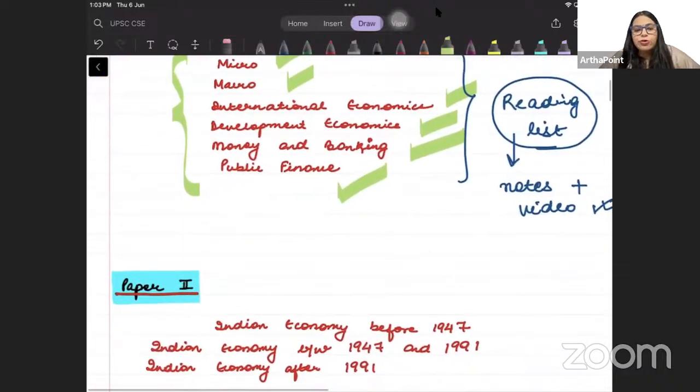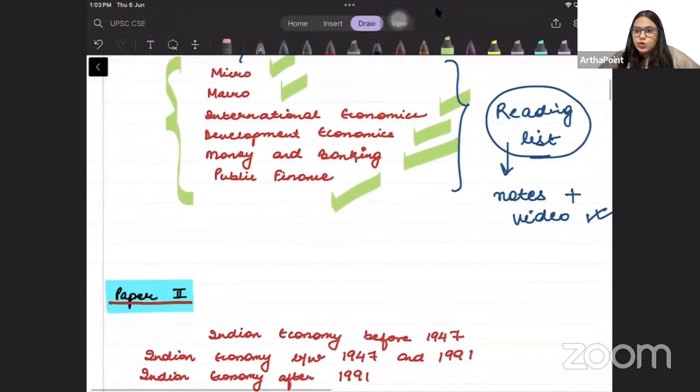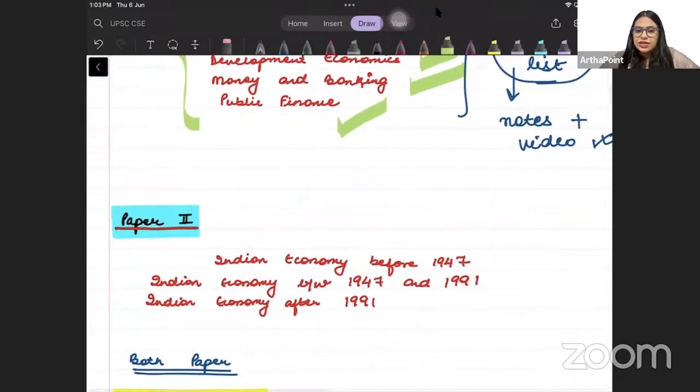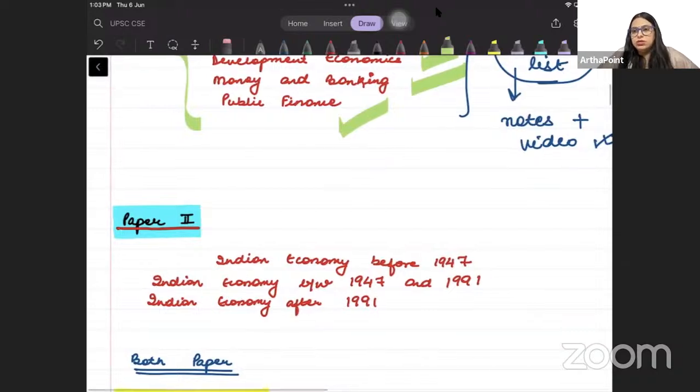And this holds for all the subjects. मैं सिर्फ इसको माइक्रो के लिए नहीं बोल रही हूँ. For macro, for international economics, in which we follow Salvator, for development economics, money and banking, public finance, इन सब के लिए ही the notes should be enough. You don't have to really do the books अगर आप यहाँ पे join कर रहे हो, right?